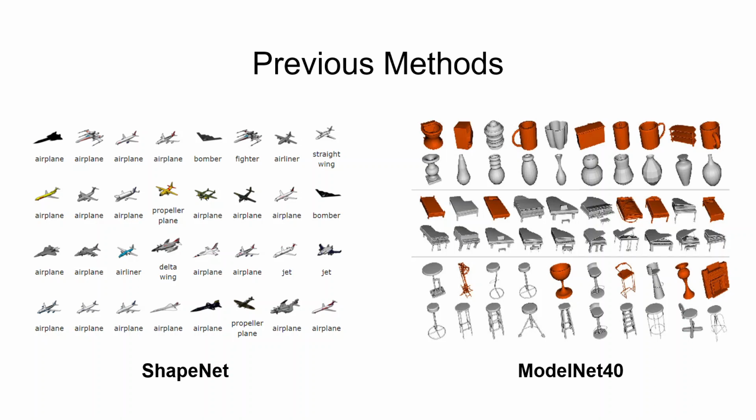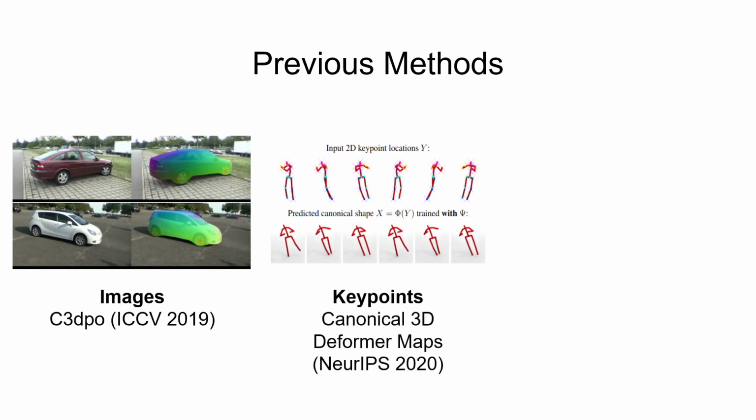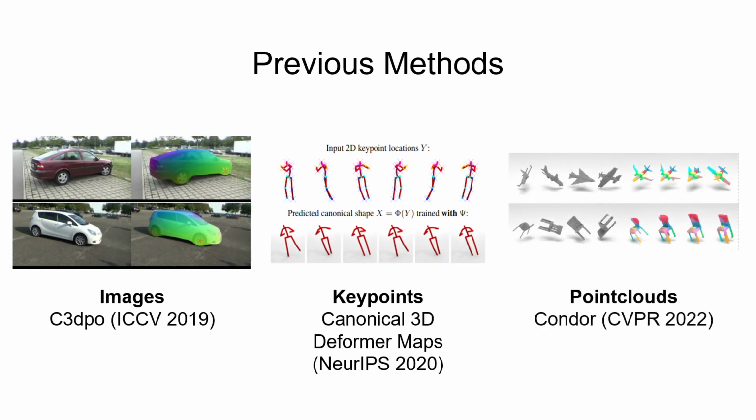We can also use these datasets to formulate canonicalization as a supervised learning problem. However, our goal is to canonicalize without using manual pose labels. Recent research has shown that self or weak supervision is sufficient for learning pose canonicalization on images, 2D key points, and point clouds. None of these previous self-supervised methods can operate directly on neural fields. To the best of our knowledge, ours is the first.